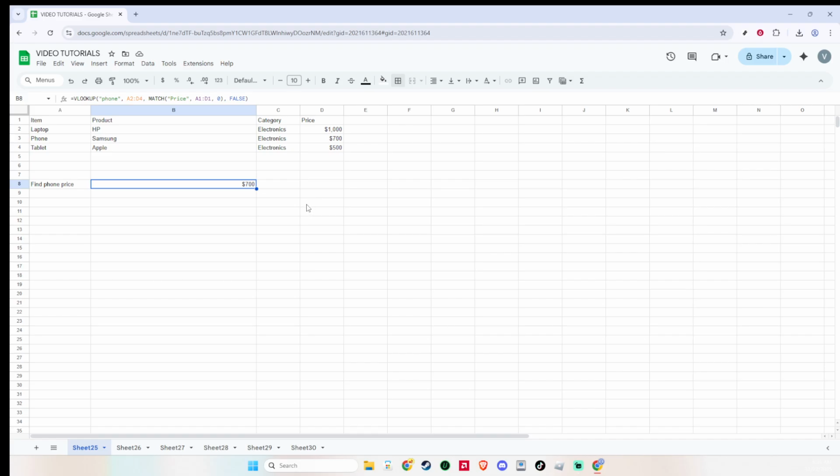A few quick tips to keep things smooth. Make sure your headers in A1:D1 include the exact text you're using in MATCH, spelling and capitalization included. Confirm your data range, A2:D10, actually contains your items in column A and the price values somewhere between columns B and D. If you see an N/A error, it often means the item name or the header text doesn't match exactly, or the item isn't in the first column of the specified range. Adjust the ranges or text as needed, and your lookup will stay reliable even if your columns shift.